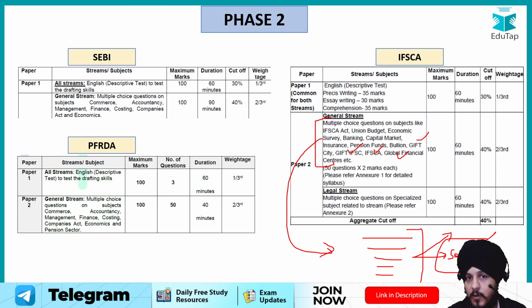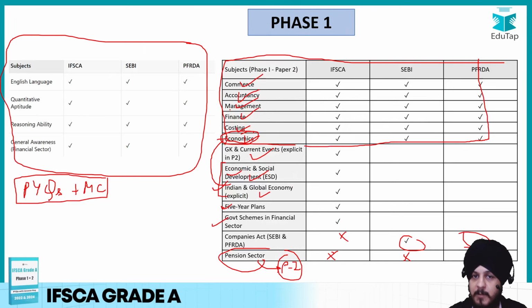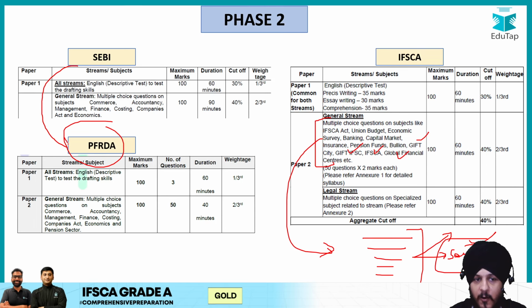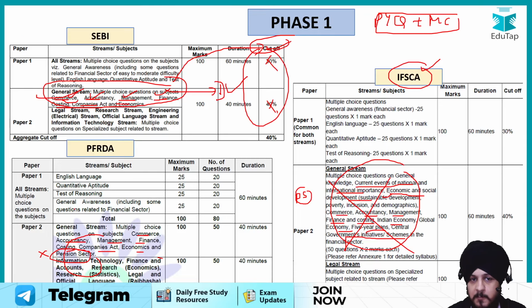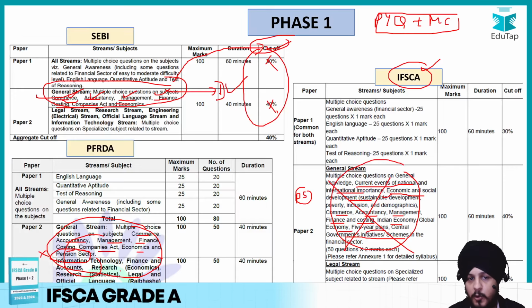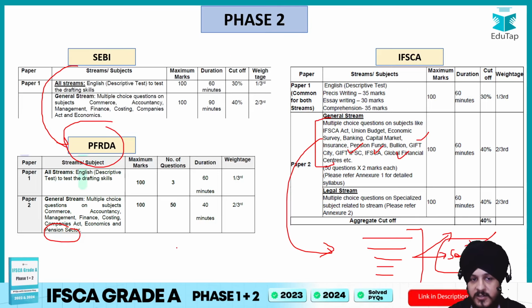But I hope now you have clarity regarding what you have to cover and how you can use your SEBI preparation or PFRDA preparation for phase 1 and phase 2 of IFSCA, right? If you see in case of PFRDA, over here also there are a lot of similarities, of course, except one component, which is pension sector, right? So what does it mean? It basically means that while you're preparing these components as a part of PFRDA phase 1, you have to put your 100% energy because the same components are required for the phase 2 preparation also, right?